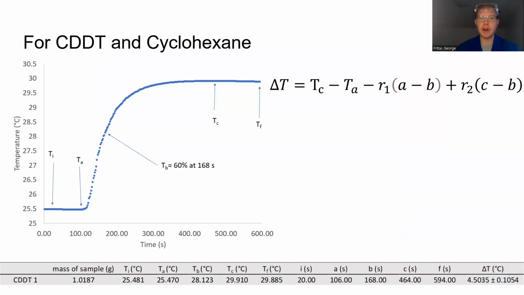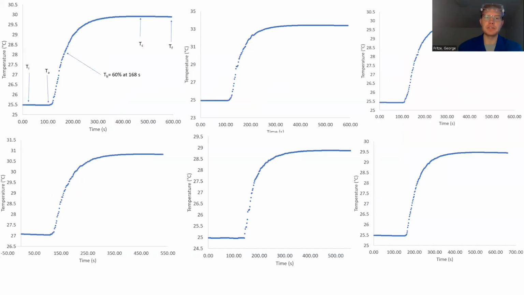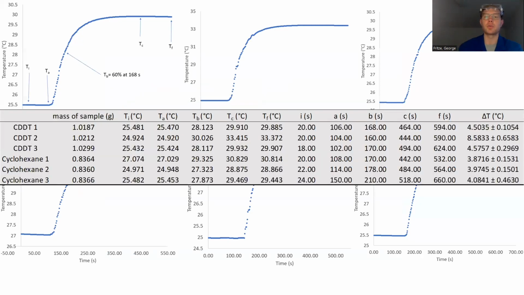Okay, now that I have 6 graphs of temperature data per time, I can use this baseline correction equation shown above to determine the accurate temperature change. This requires 6 data points and the slopes of each of the horizontal places in the graph for peak accuracy. So here are my 6 graphs, 3 for CDDT and 3 for cyclohexane, and their corresponding changes in temperature can be seen on the right.